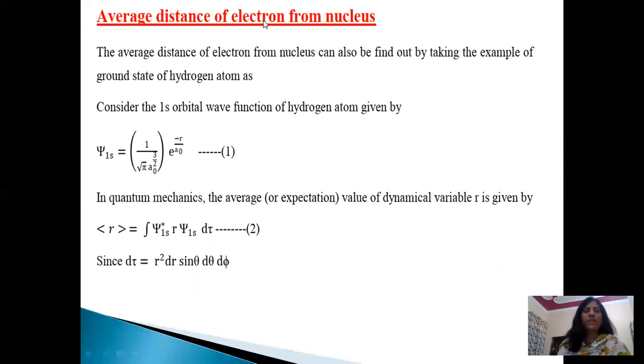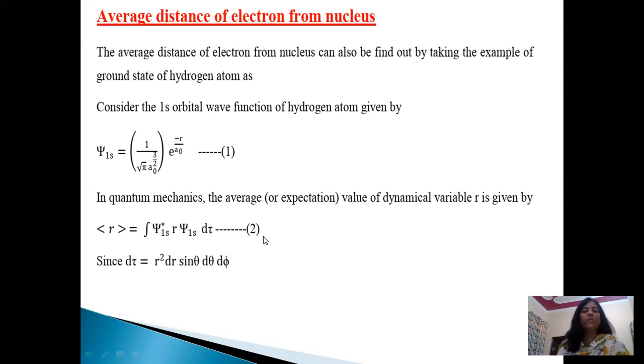This is average distance of electron from the nucleus. The average distance of electron from nucleus can also be found out by taking the example of ground state of hydrogen atom. In this case, again consider the 1s orbital wave function of hydrogen atom, which is given by this relation. In quantum mechanics, the average or expectation value of dynamical variable r is given by integration of psi star 1s into r into psi 1s into d tau.